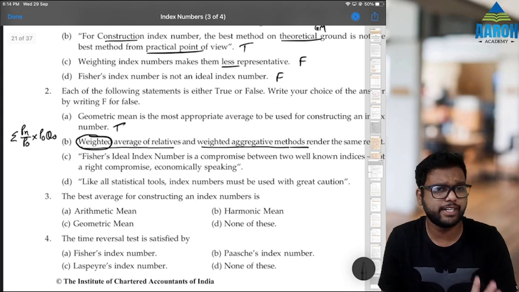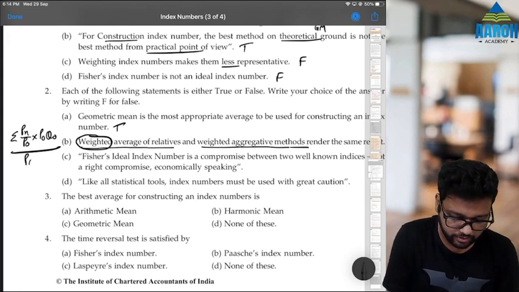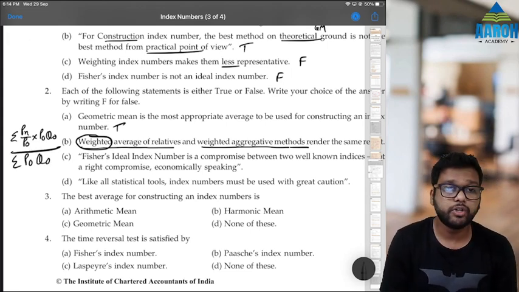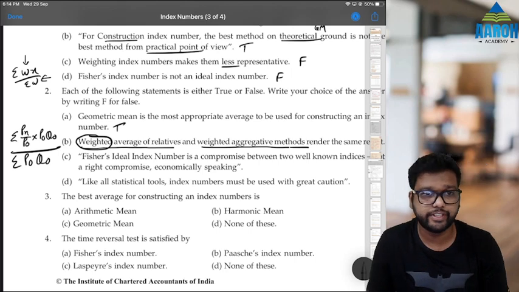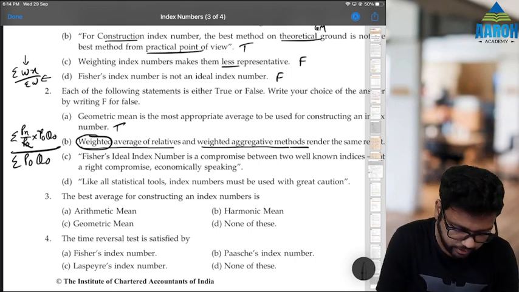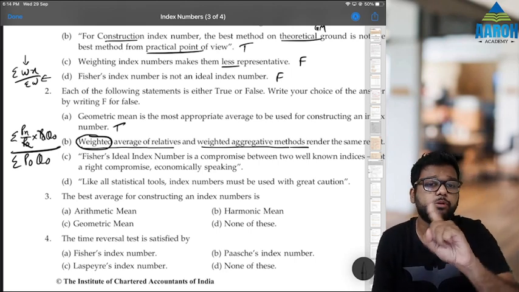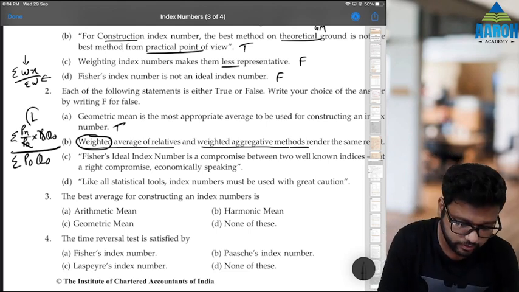This is the example that they have shown. So obviously we'll divide by weight. Why we'll divide by weight is because the formula of weighted average is what? Summation Wx upon summation W. So we multiply by weight and we divide by sum of weights, right? Then when we cancel P0 P0, we get Pn Q0 upon P0 Q0, which is Laspeyres formula.